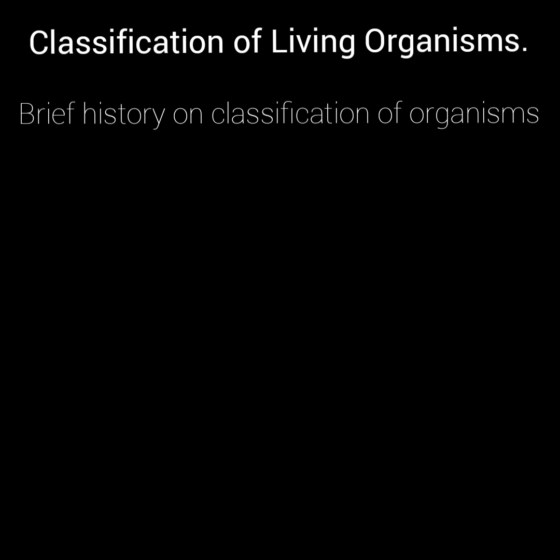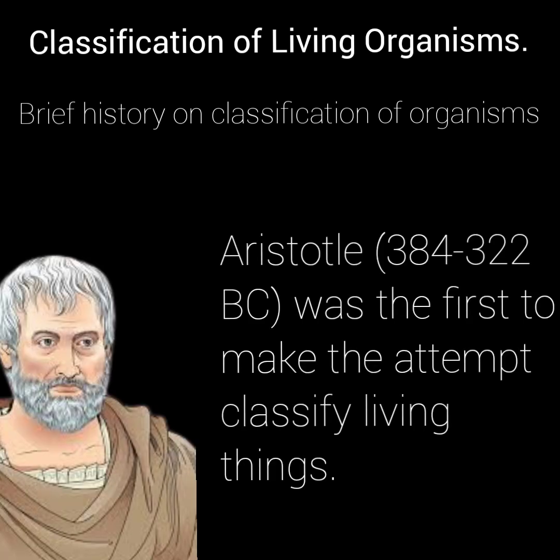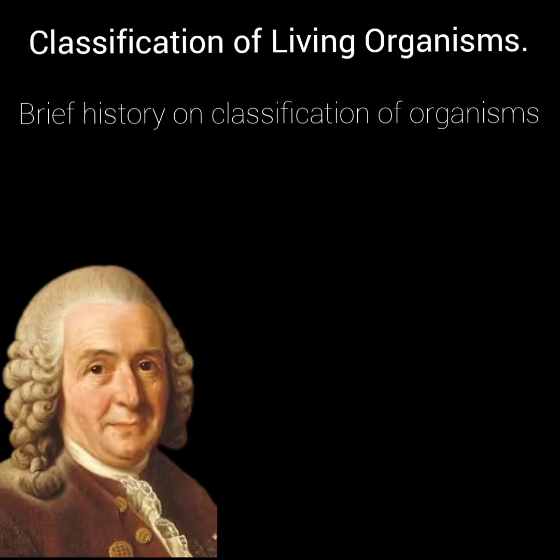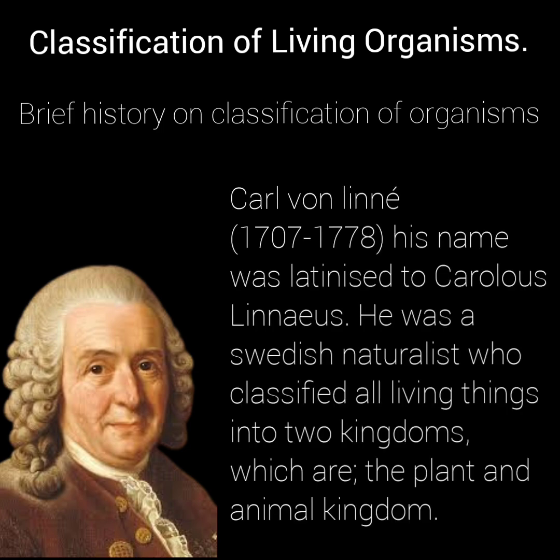For ages past, human beings have worked on classifying living organisms. The first person that was identified to do this was the Greek philosopher Aristotle. The next person whose work formed the foundation for the present method of classifying living organisms was Carl von Linné, and his name was Latinized to Carolus Linnaeus, and he was a Swedish naturalist. According to him, he classified all living organisms into two kingdoms, which are the plant kingdom and the animal kingdom.